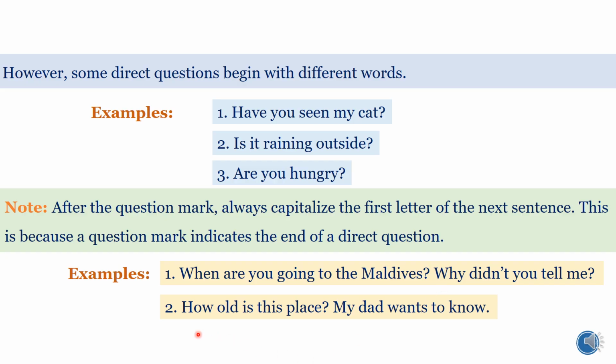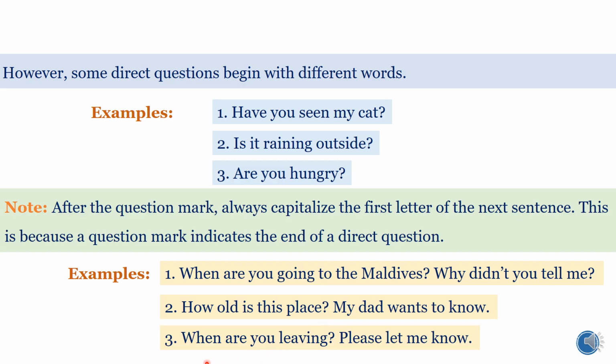Next, example: how old is this place? My dad wants to know. See, again, after how old is this place, we have placed a question mark, and the first letter of the next sentence, that is M, is capitalized because a question mark indicates the end of a direct question. So the next letter must be capitalized. Third question: when are you leaving? Please let me know. Again, after the question mark, we are starting the next sentence with a capital letter. The first letter of the word in the next sentence must be capitalized.